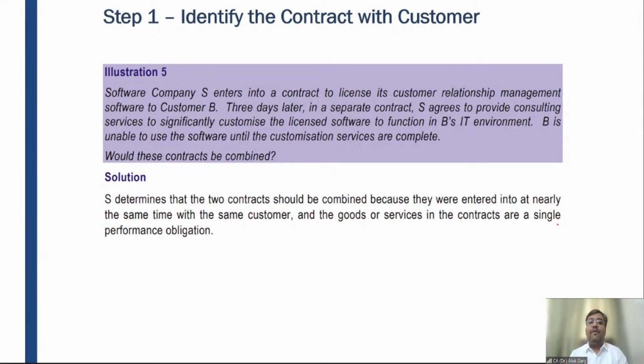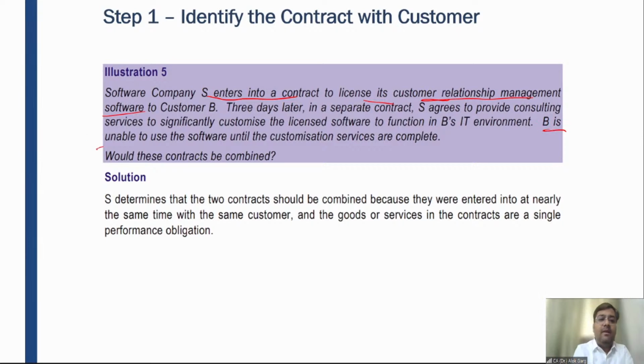Illustration number 5. Software company S enters into a contract to license its customer relationship management software to customer B. There is a company S, and this company S has entered into a contract to license its customer relationship management software to customer B. So S has sold this software, or given the license of this software, to customer B. 3 days later, in a separate contract, so just after 3 days, S agrees to provide consultancy services to significantly customize the licensed software to function in B's IT environment, right?